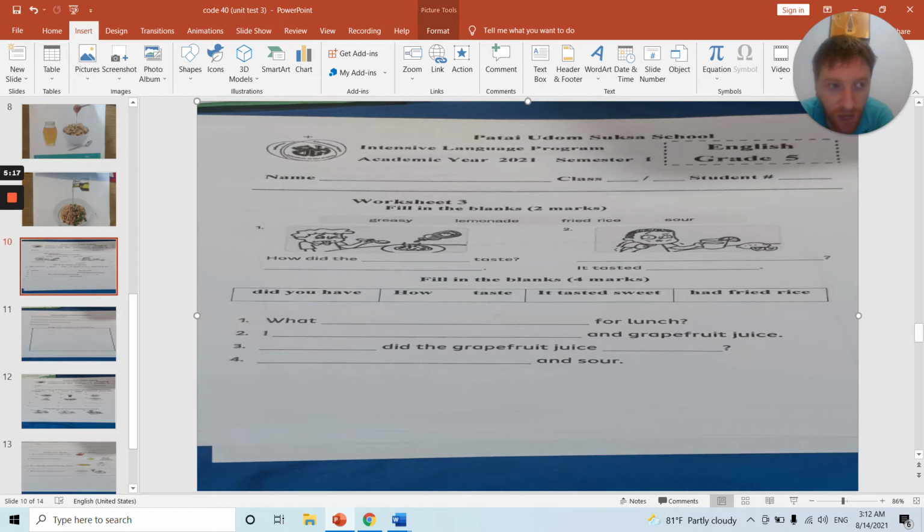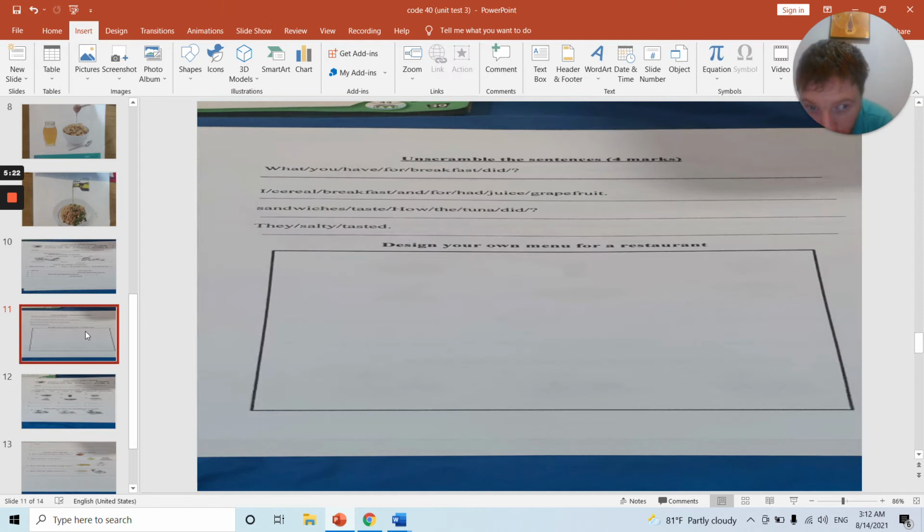And then when you are finished, you will go to the next page. Unscramble the words. These are not in the correct order. Put in the correct order. So remember what ... Number 2, I ...